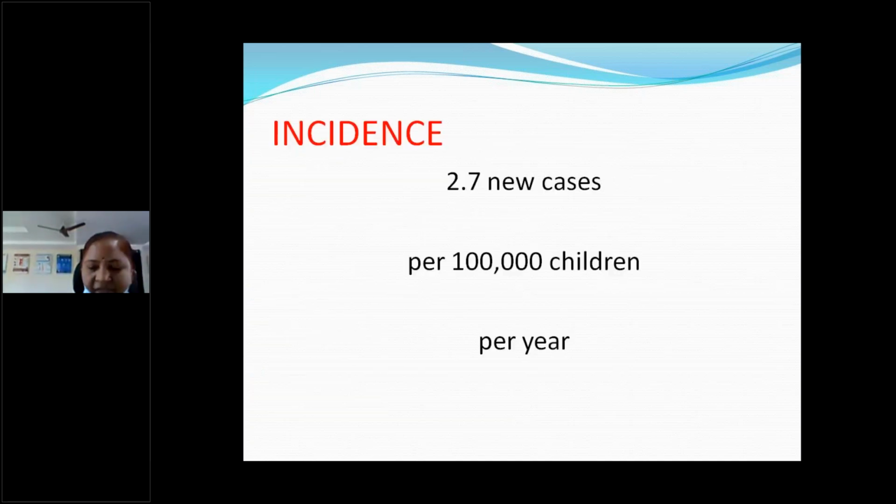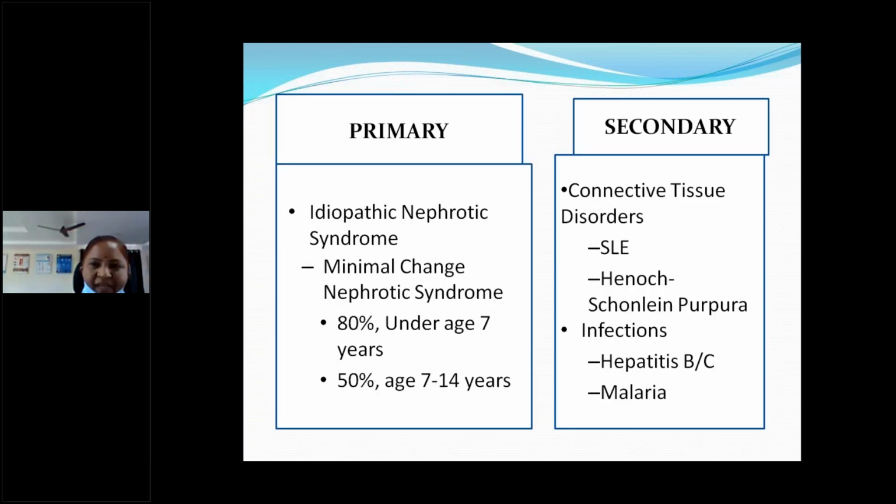Coming to the incidence of nephrotic syndrome in the pediatric age group, this is 2.7 cases per 1 lakh children per year. Coming to the etiology, this may be primary or secondary. Primary is idiopathic nephrotic syndrome. Most common is minimal change nephrotic syndrome. 80% of idiopathic nephrotic syndrome is minimal change nephrotic syndrome. I think all of you know from pathology, idiopathic means no obvious cause we identify, then we call it idiopathic.